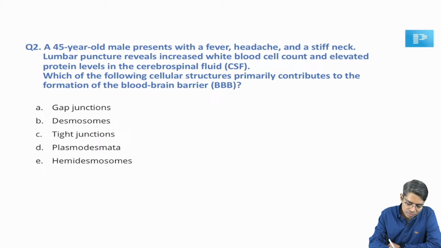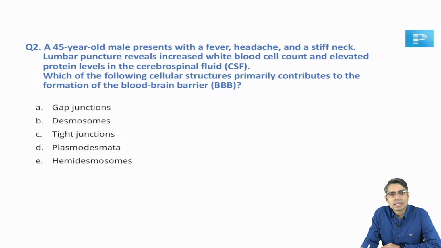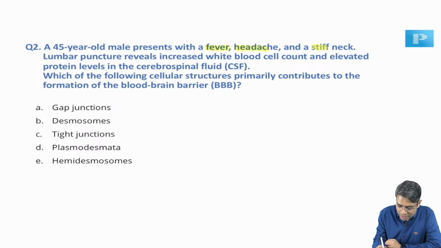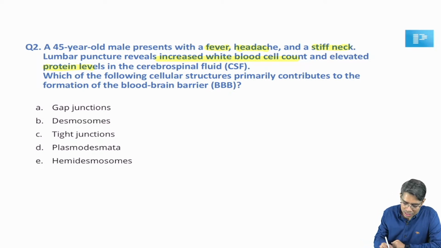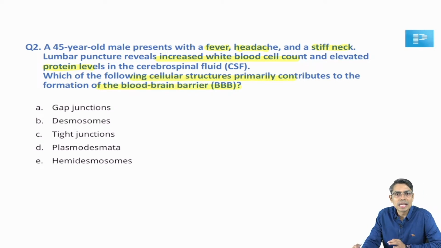So, looking at the question, the first thing that comes into your mind is that the patient is probably suffering from meningitis, right. So, this fever, headache, stiff neck along with the increased white blood cell count and the protein in the cerebrospinal fluid indicate it is meningitis. So, in meningitis, what happens, there will be breakage of the blood-brain barrier and the bacteria or the virus will enter into the cerebrospinal fluid. That is the basic thing. Now the question is asking which cellular structure is primarily contributing to the blood-brain barrier.